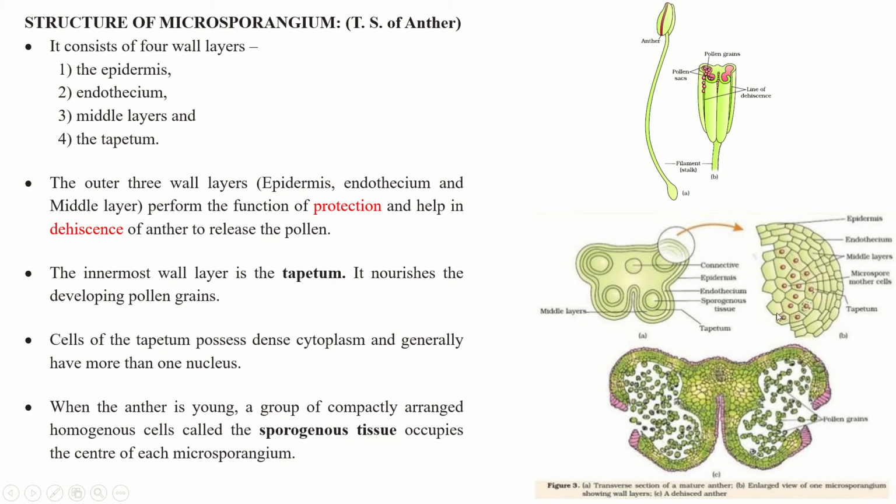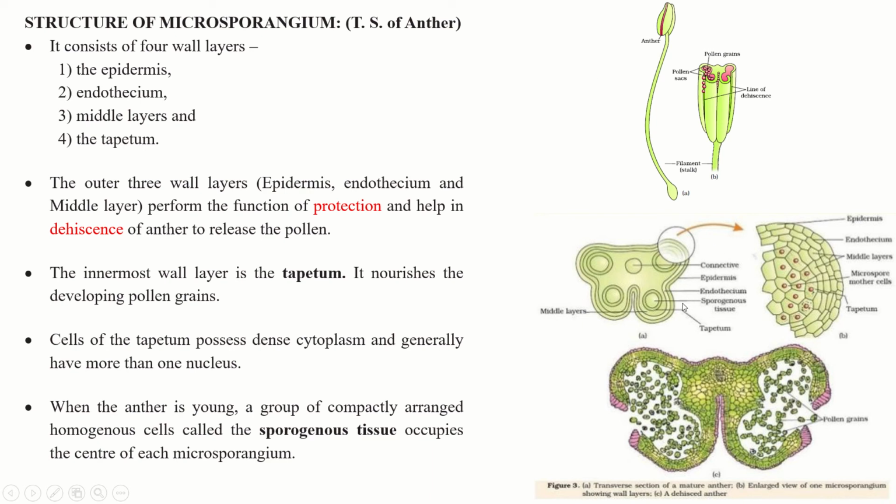Now the outer three wall layers, that is the epidermis, endothecium, and middle layer, do the function of protection and also help in dehiscence of the anther to release pollen. Now what is dehiscence? The line of dehiscence is the opening of the pollen sac. That is called dehiscence of the anther. As it opens and splits, the pollen grains will be released.